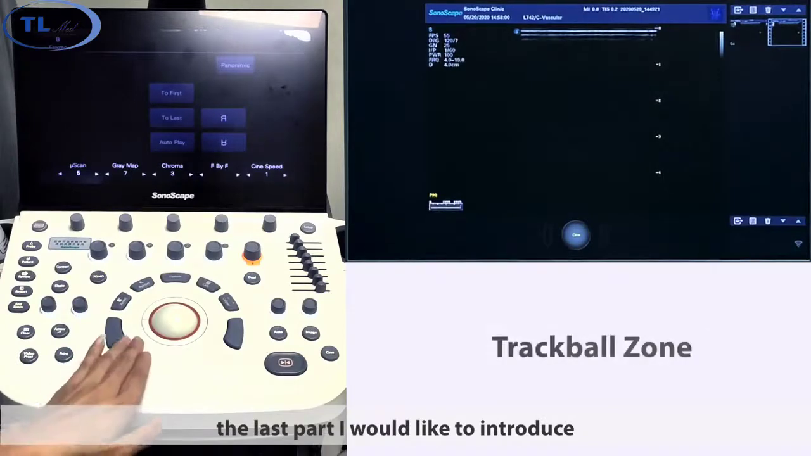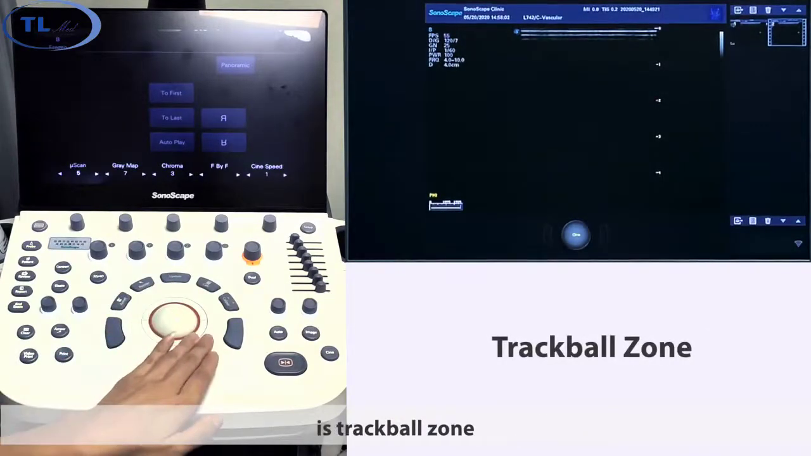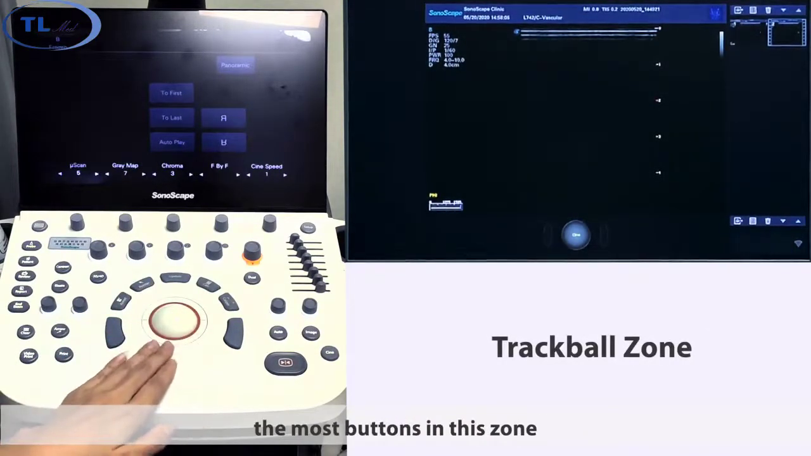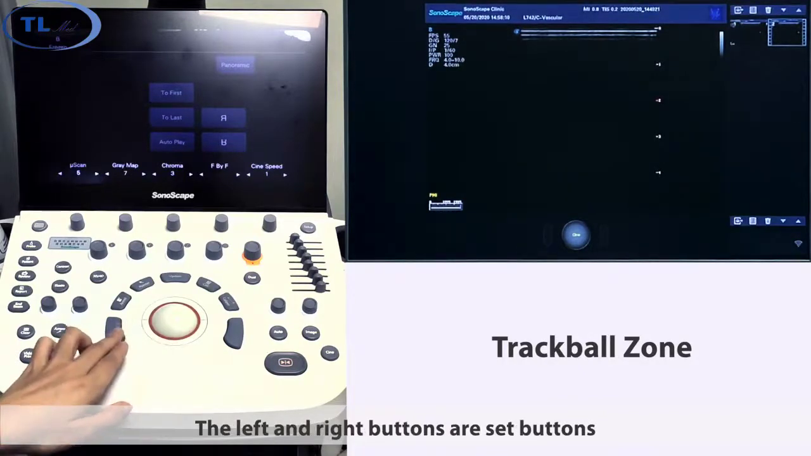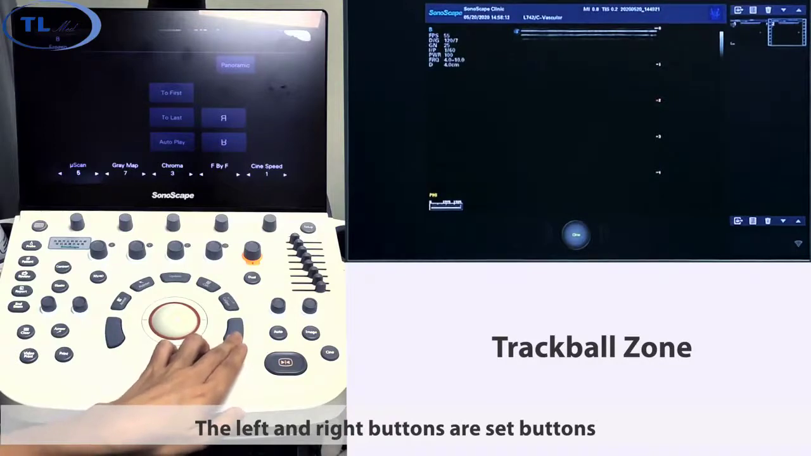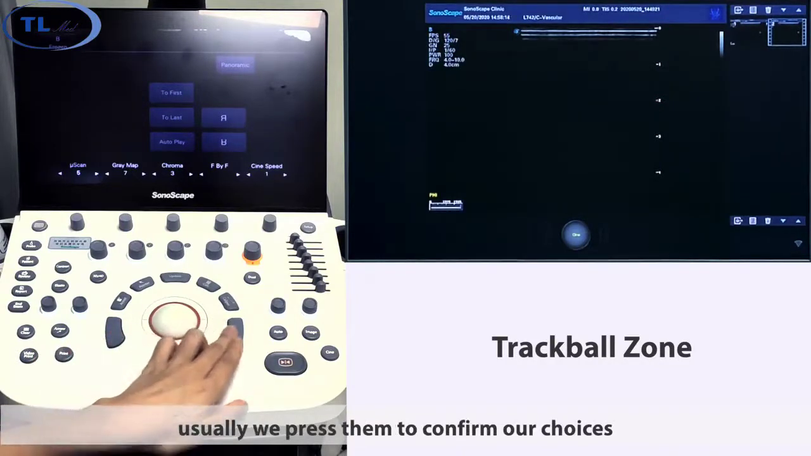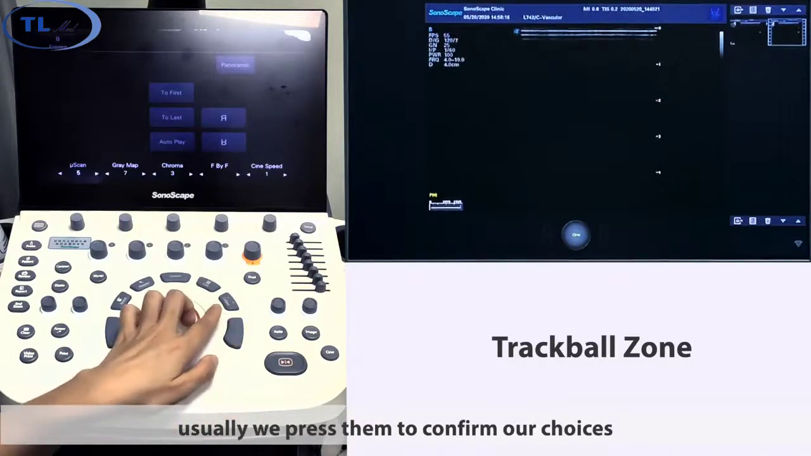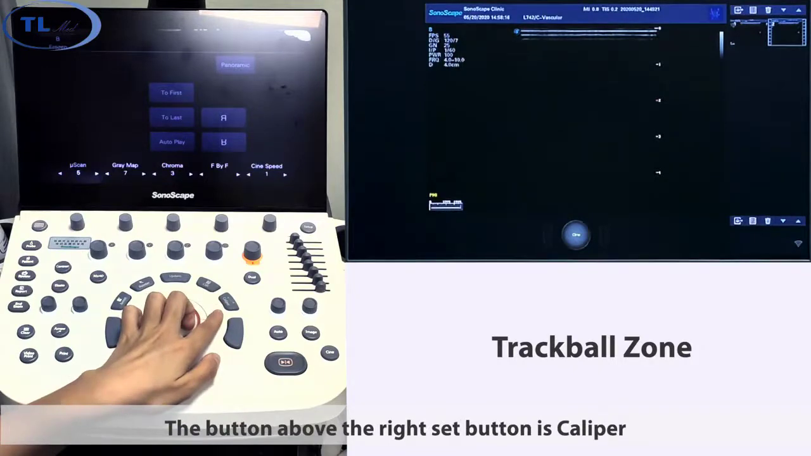The last part I would like to introduce is the tracking ball zone. Most buttons in this zone are related to measurements. The left and right buttons are set buttons. Usually we press them to confirm all choices. The button above the right set button is caliper, which is used for basic measurements.